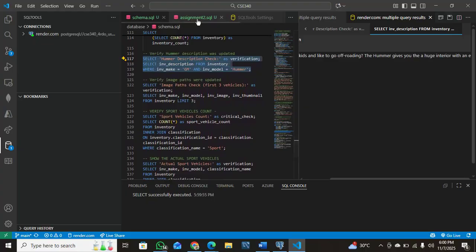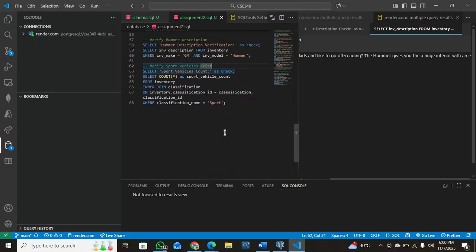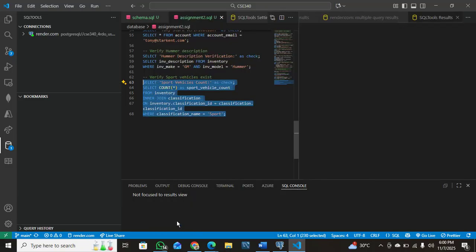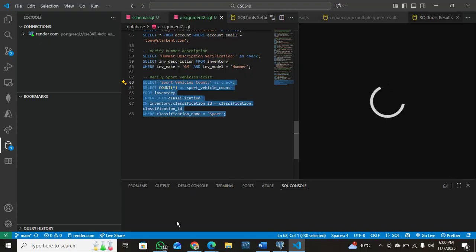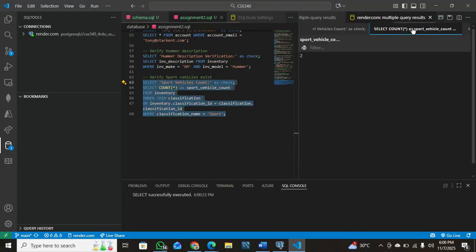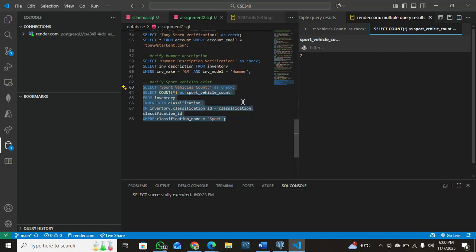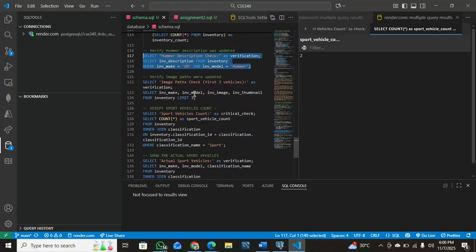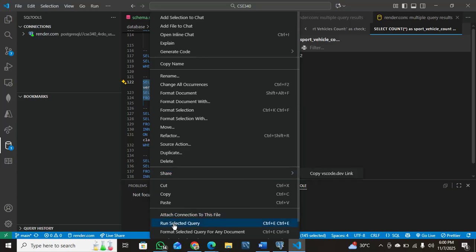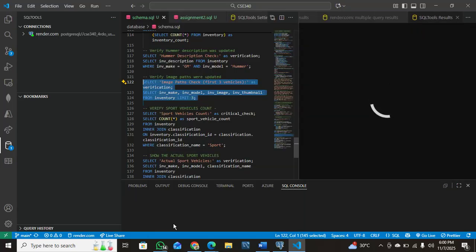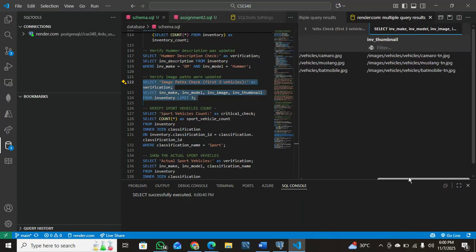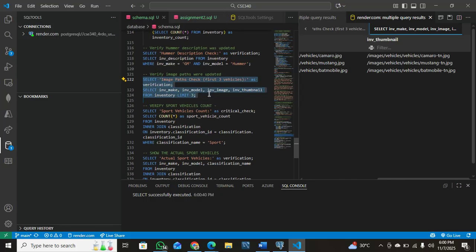Now we can also go to our Task 2, verify the number of vehicles, run selected query. You can see the number of vehicles now is 2. So you can also check the image paths. If we have modified and selected the image path correctly, we run the query and check all image paths are correctly changed.